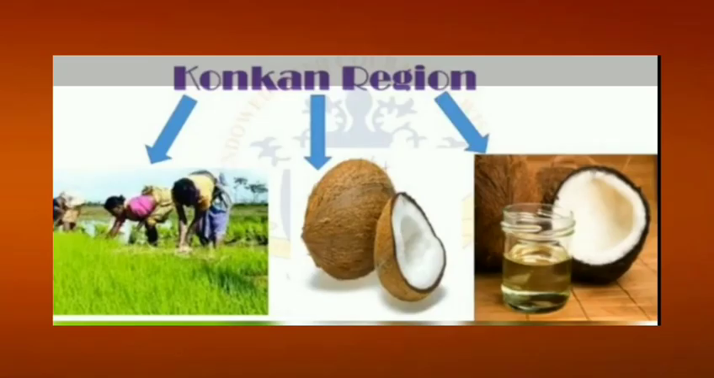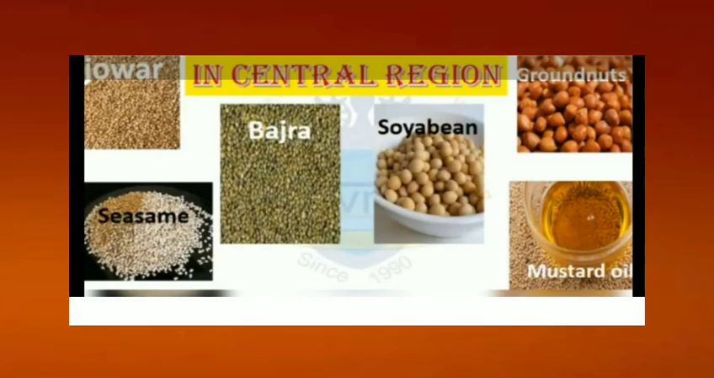And in Konkan or the coastal region, see rice, coconut and coconut oil are widely used. In central Maharashtra, jowar, bajra, groundnut, soybean, sesame and mustard are more commonly used. Note that this variety in crops is due to the change in climate and soil. The crops grown in a region determine the diet of the people in that area.